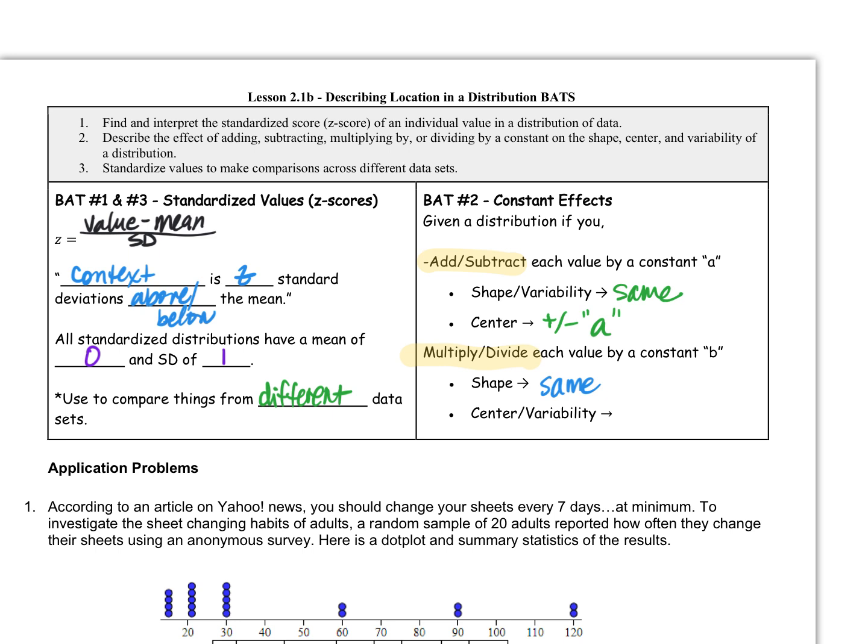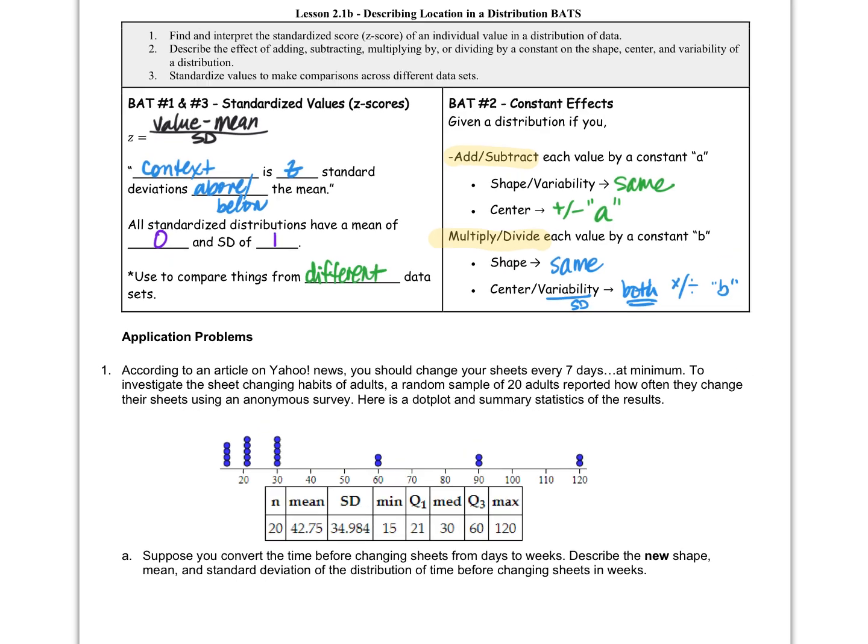In this case, it really didn't look like it changed, but it did. Okay, so the center and the variability, the standard deviation, both changed. So we multiply and or divide by whatever B is. Both of them changed, but the shape does not when you're multiplying and dividing. You will see some practice problems on this, so we're going to do one here in a sec, okay?